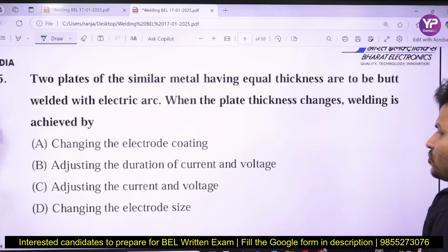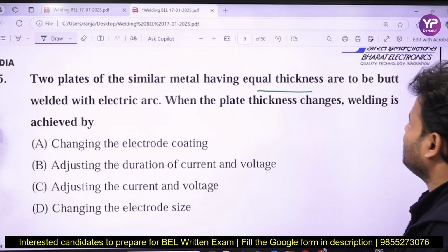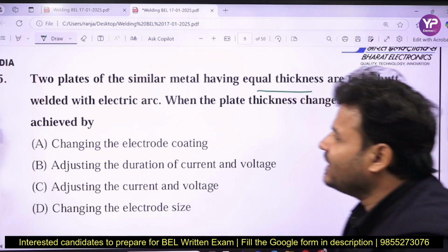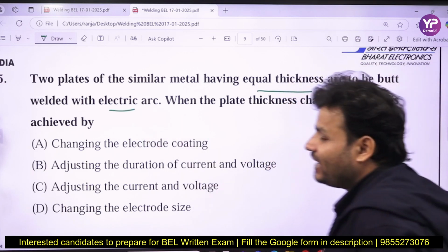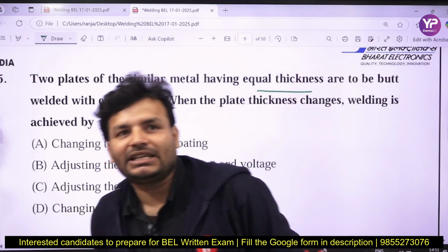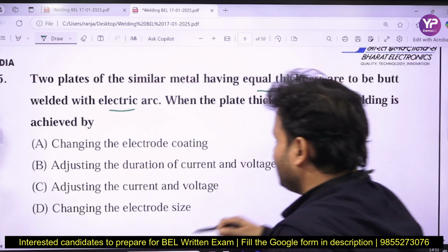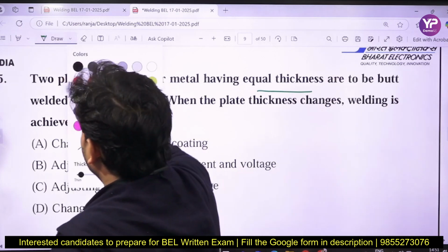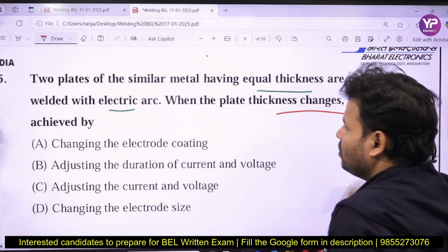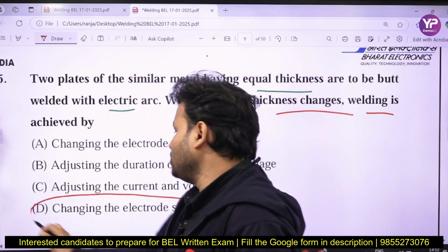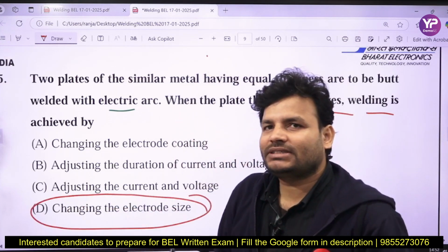Now that is the next question. Two plates of a similar metal having equal thickness are to be butt welded with electric arc. When the plate thickness changes, welding is achieved by? When the plate thickness is changed, how can you attain the welding? That is the question, my dear friends. So we can say, sir, in such case the thickness is changed, so you have to change the electrode size, right? When the thickness changes, you have to change the size of the electrode.